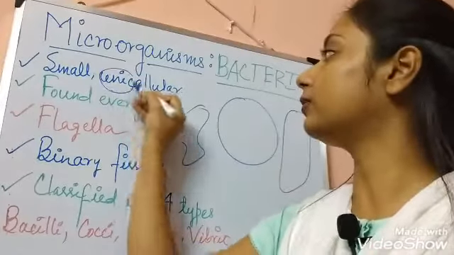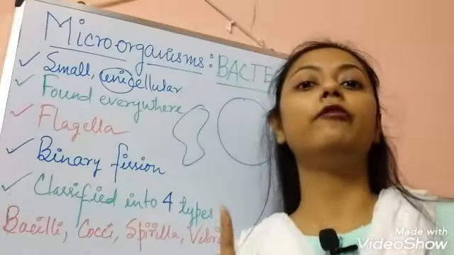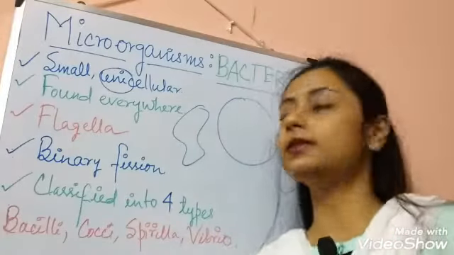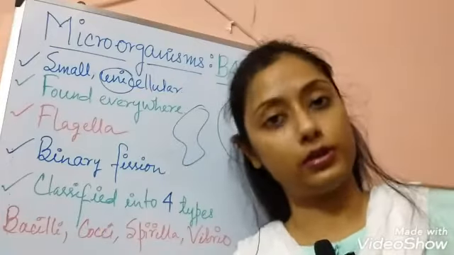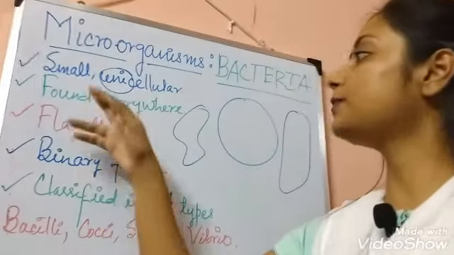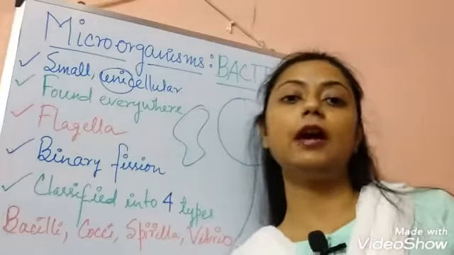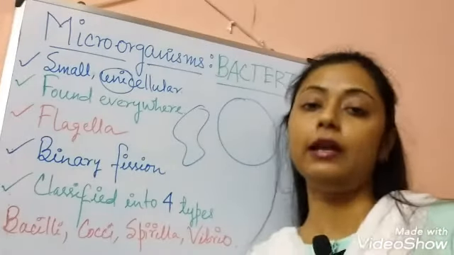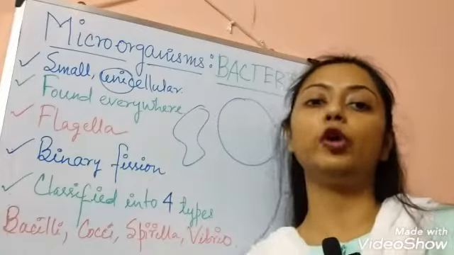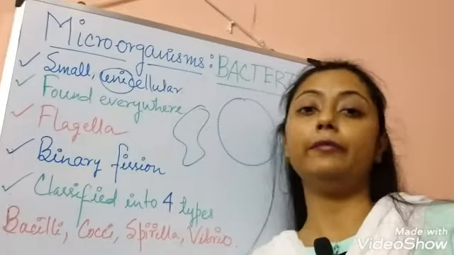And uni. What is the meaning of uni? Uni means only one cell. That means bacteria contain only one cell in their body. Okay. The next point is found everywhere. Of course, bacteria or any kind of microorganisms are found everywhere, like in soil, in water bodies, in our atmosphere, everywhere they are present.